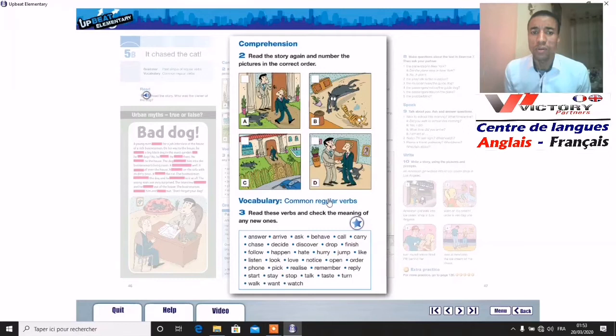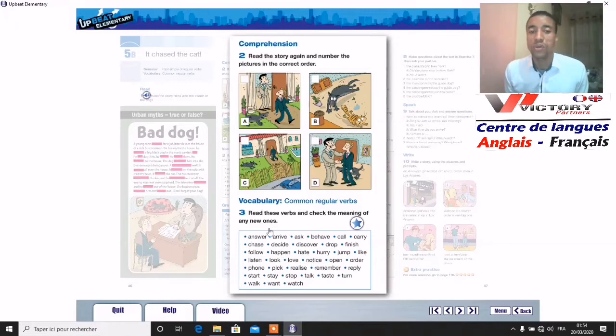Now we move to vocabulary and we will see common regular verbs. Common regular verbs means that these verbs are common. These verbs are used a lot, so we have to remember them. We have to memorize them. You read these verbs and check the meaning of any new ones. Of course you may know some and not others, but we can explain some difficult ones.